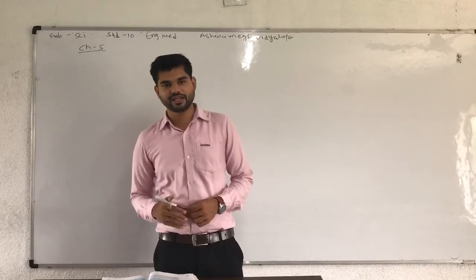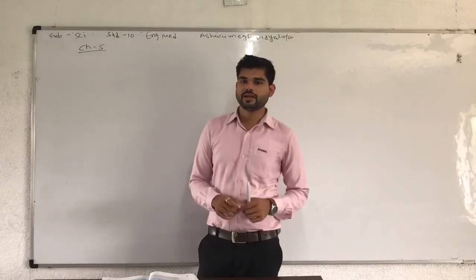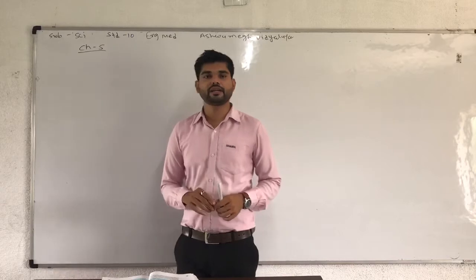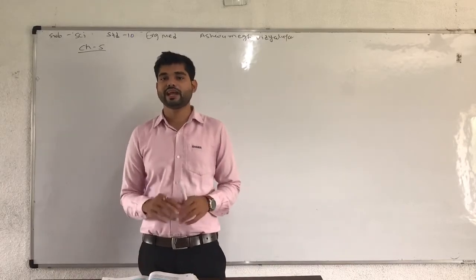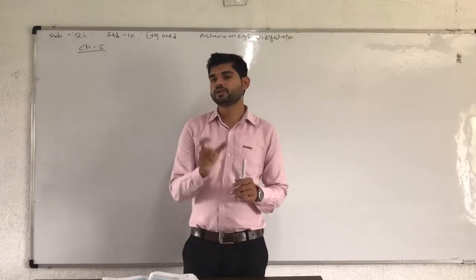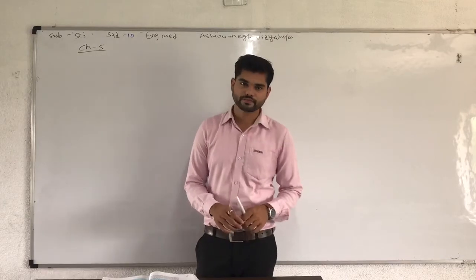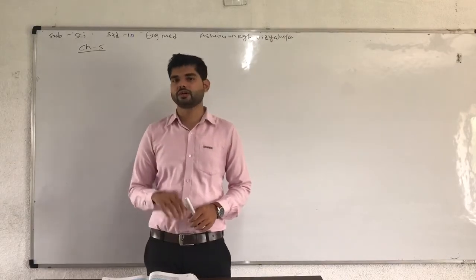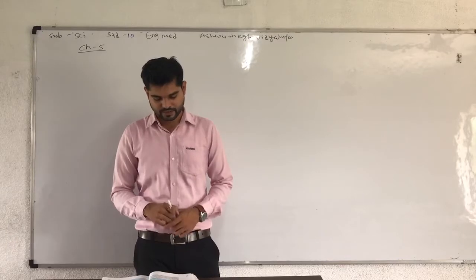So we cannot say how many elements can be found between two elements, because the atomic mass is not continuous.